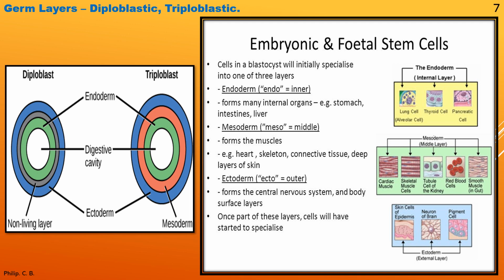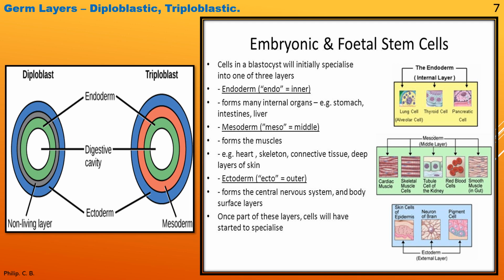Same if you see diploblast, we can see the green colored layer, the endoderm, and the outermost, the blue colored ectoderm. But other than that, there is one more thin layer, which is a non-living layer, which separates the endoderm and the ectoderm. Similarly, on the right side is one more image to help you understand the term germ layer.